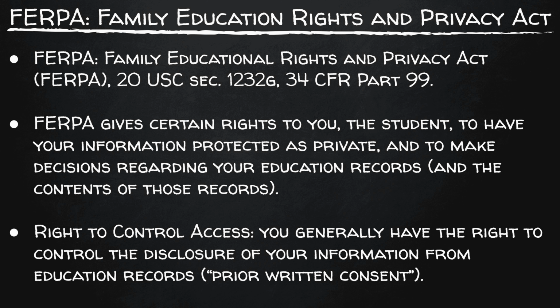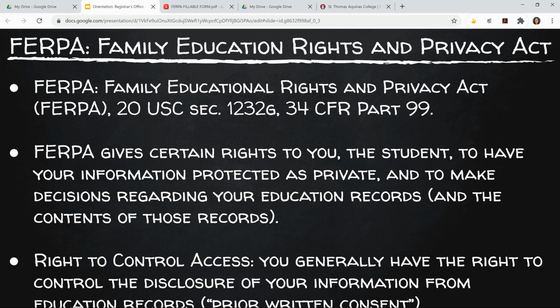First things first, FERPA, the Family Education Rights and Privacy Act. FERPA gives certain rights to you, the student, to have your information protected as private and to make decisions regarding your education records and the contents of those records. You have the right to control access to your academic records. You generally have the right to control the disclosure of your information from education records with prior written consent.